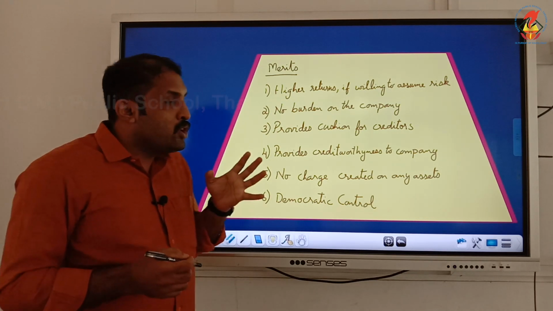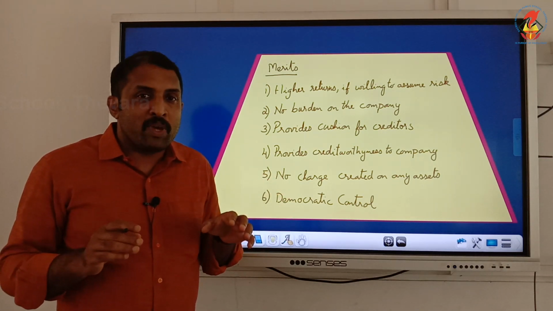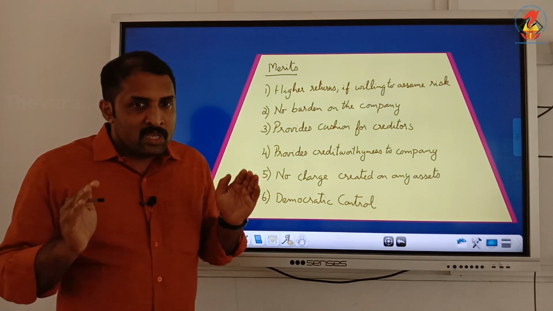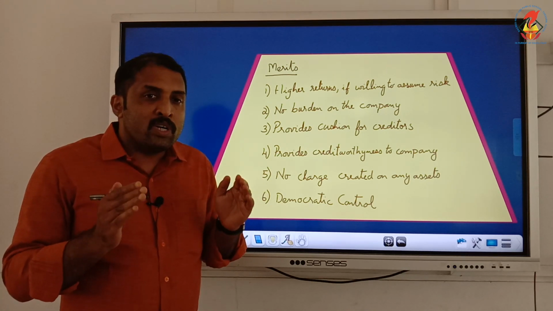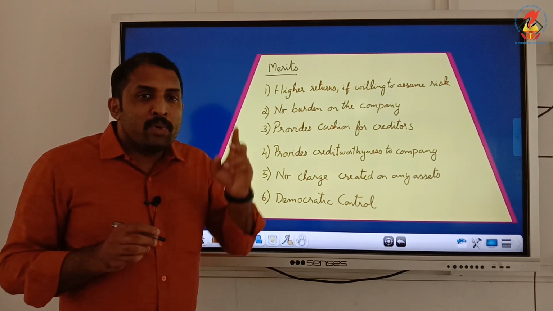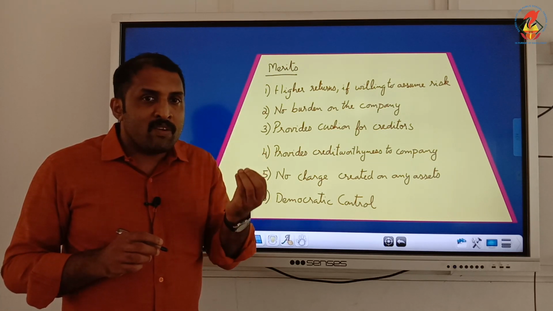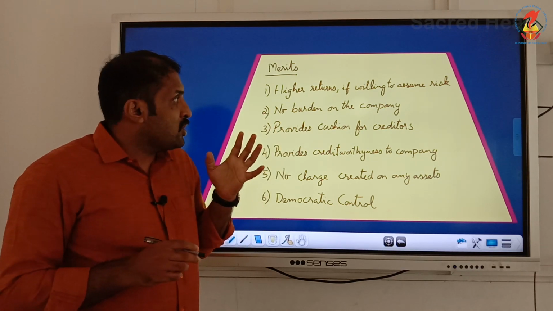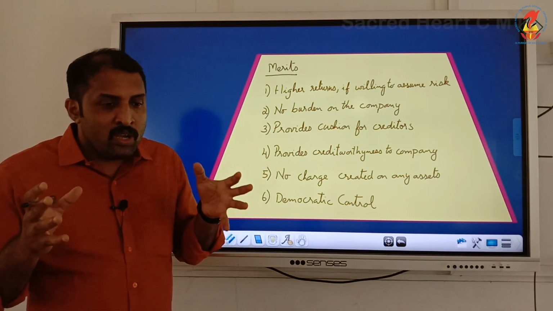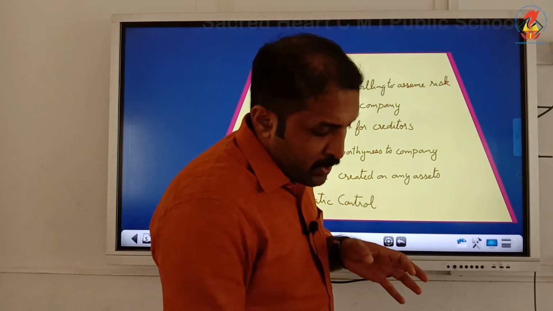Second one is no burden on the company, because it is not compulsory regarding payment. Only if there are earnings remaining to pay the shareholders, they need to pay. It is not compulsory that every time they have to pay. Only when they have enough earnings, the dividend is to be paid. So it is not a burden for the company.